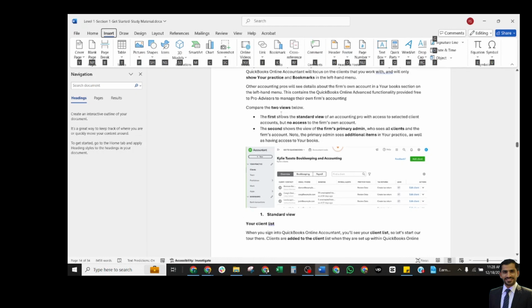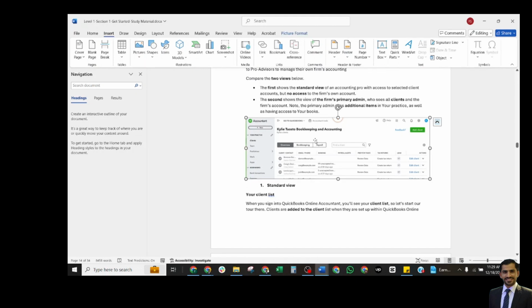There are two views in an accounting version. The first shows the standard view of an accounting pro with access to selected clients. Normally this is shown to the team member of the accounting firm. The second view is the firm's primary admin view, who sees all clients and the firm's account. The primary admin sees the additional item in your practice as well as having access to your books.